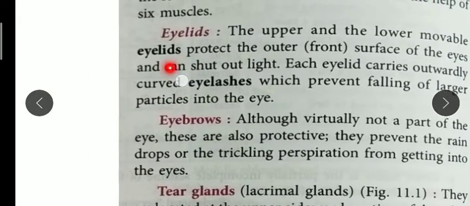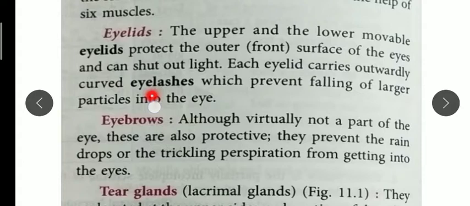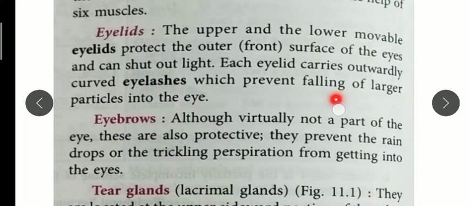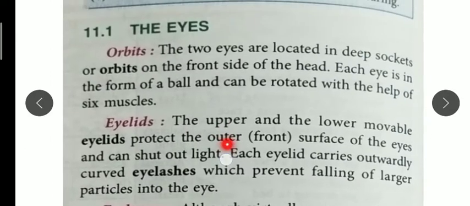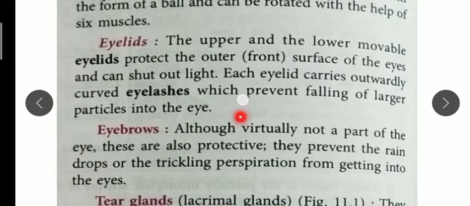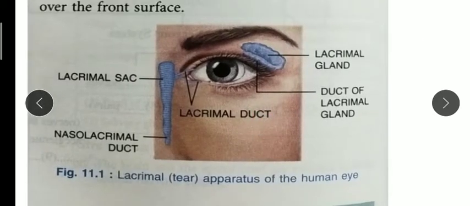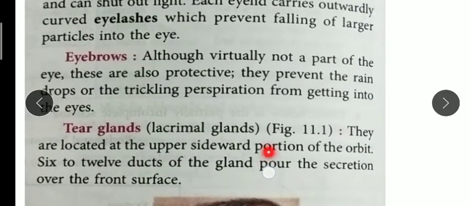The eyelids contain curved eyelashes, which prevent dust particles from entering our eye. So all these, orbits, eyelids, eyebrows, tear gland, you can see here, work for the protection of our eyes.